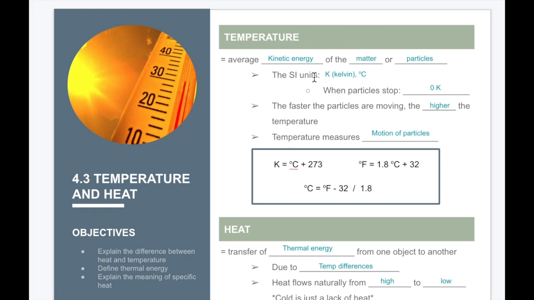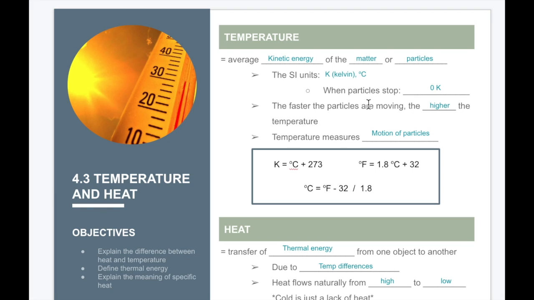The SI unit for temperature is K, Kelvin, but a lot of times in science we do use degrees Celsius. Here in America we use degrees Fahrenheit quite a bit, but as far as scientific measurement, we either use Kelvin or degrees Celsius. When particles are stopped, which is theoretical, it would be 0 Kelvin. This is absolute zero, and we'll talk more about that later.